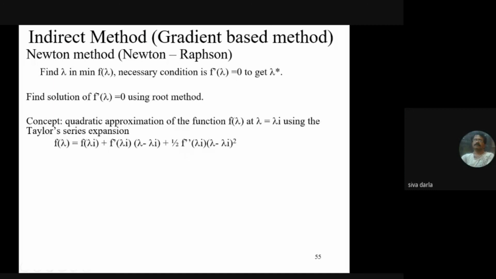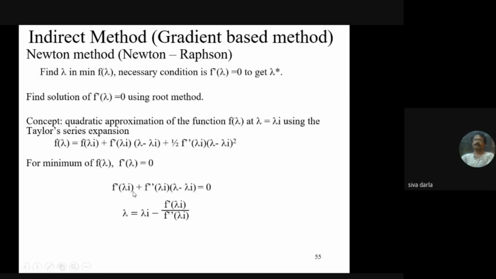Once it is expanded like this, I need to differentiate it with respect to lambda as the necessary condition, f dash lambda equal to 0. From this I can find lambda: lambda is equal to lambda i minus the first derivative by the second derivative at lambda equal to lambda i.